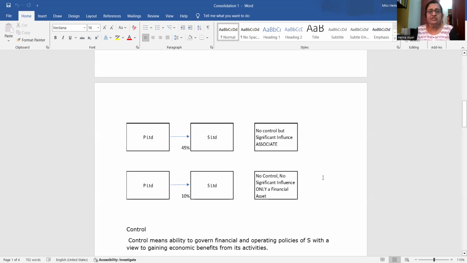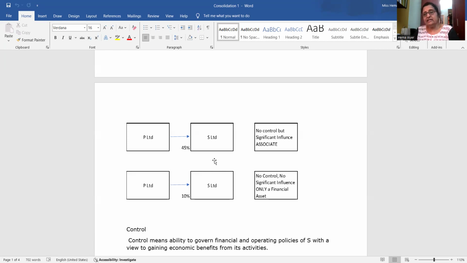So in your examinations of a financial reporting paper, at an intermediate level paper, you will be given over 51% and asked to prepare the consolidated balance sheet and P&L, that is, the consolidated statement of financial position and consolidated statement of profit or loss.